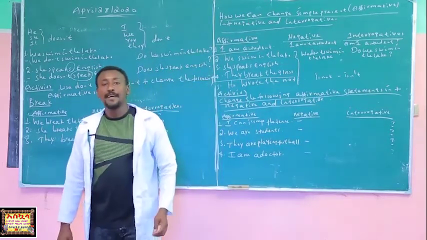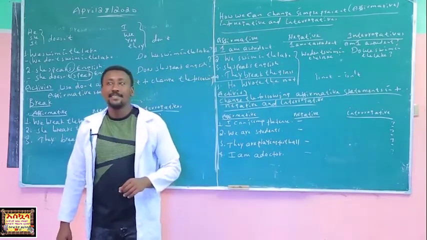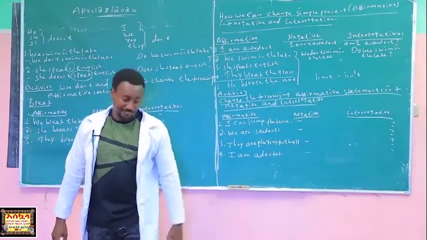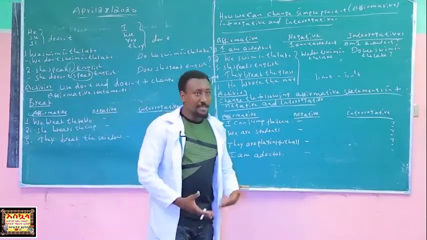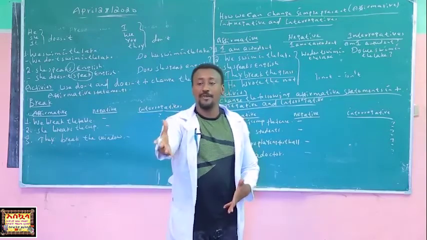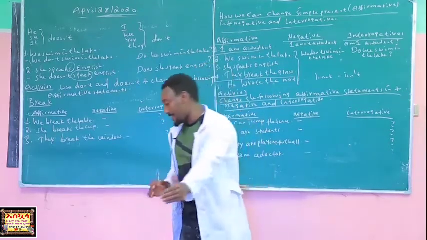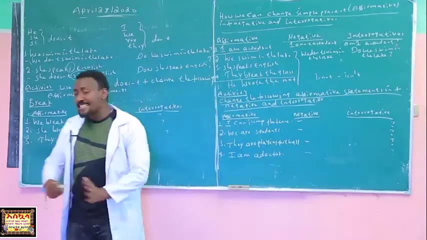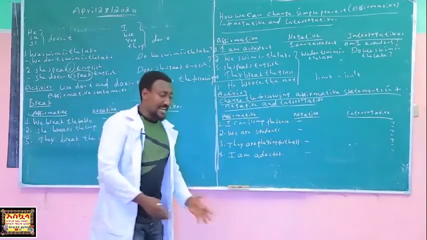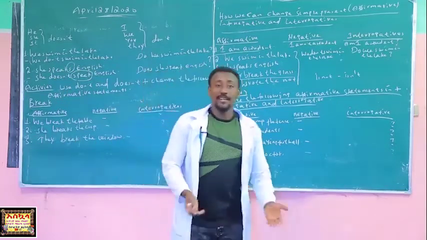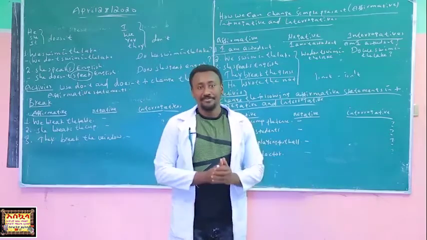Good. The second was the uses. We use the simple present tense to express what? We said, good. One, general truths. General truth means not assumption, not hypothesis. It is accepted all over the world, which is true.